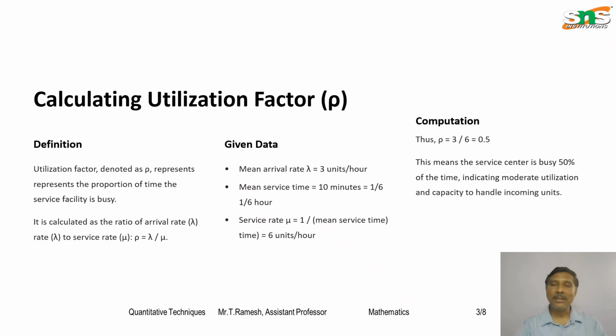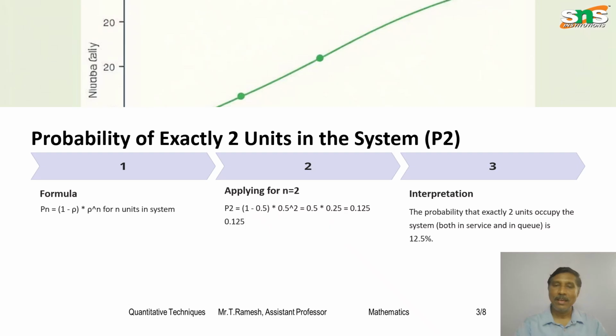So what is the utilization factor? Rho is lambda by mu, that is 3 by 6, which is 1 by 2, equal to 0.5. What's the meaning? This means the service center is busy 50% of the time, indicating moderate utilization and the capacity to handle incoming units. Now, the formula for the probability of n customers in the system is P(n) = (1 minus rho) times rho to the power n. We already have rho as 0.5.